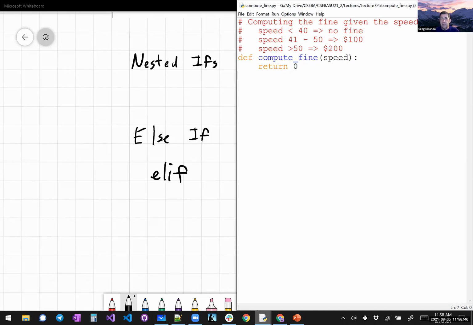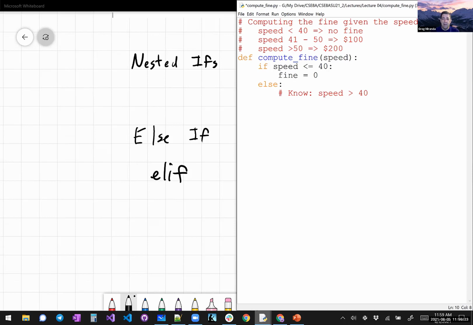We should know how to write this pretty easily by now, at least initially. If speed is less than or equal to 40, there's no fine. We don't fine anybody. But if they're over that, at this point we know the speed is greater than 40. We know that, which means they've now committed a minor crime and we have to get money from them. So we're going to fine them at this point.